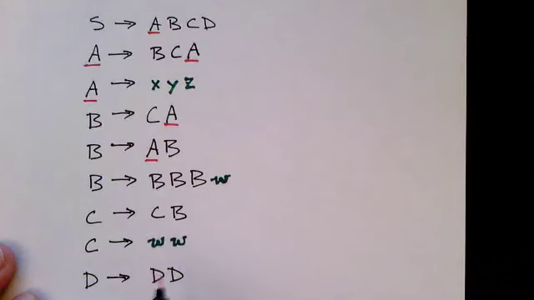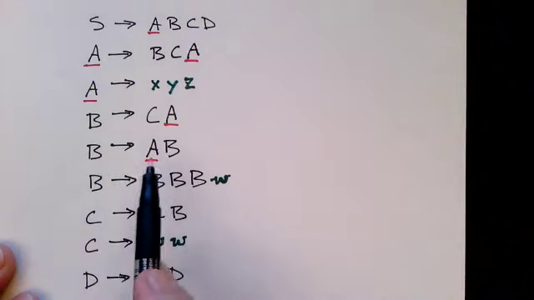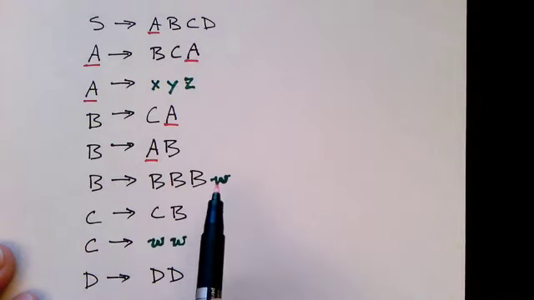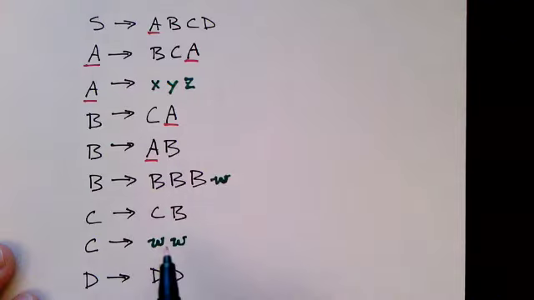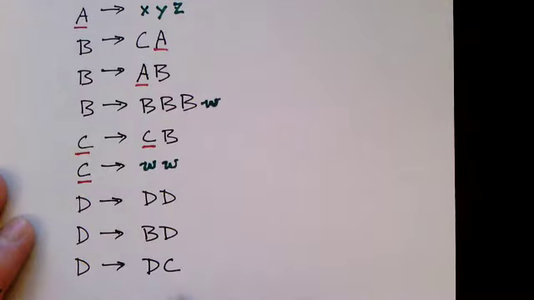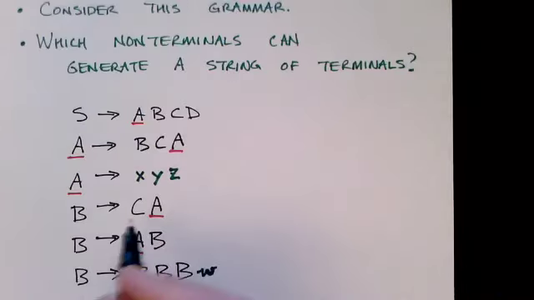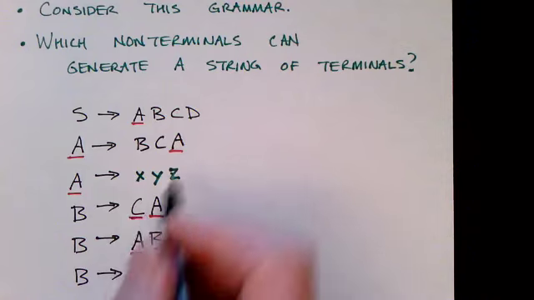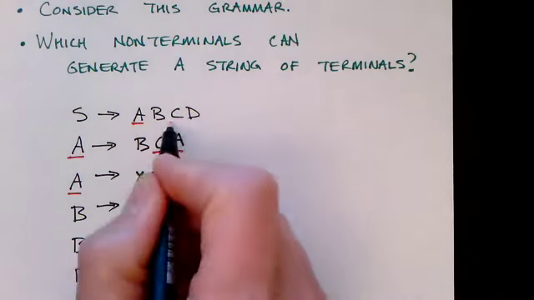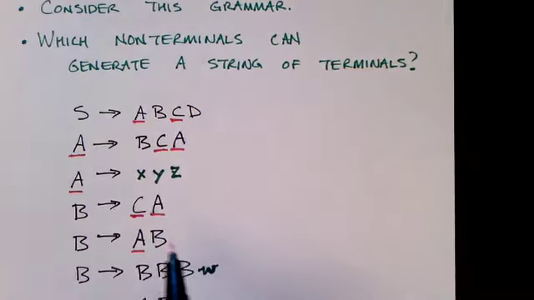So what else can generate a string of terminals? Well, B apparently can't. But C here can generate a string of terminals. So let's mark C next. So we'll mark C here and C there. Everywhere that C occurs, we'll mark C. Okay, we'll mark it there, there, and there. Okay, I think I've gotten them all.